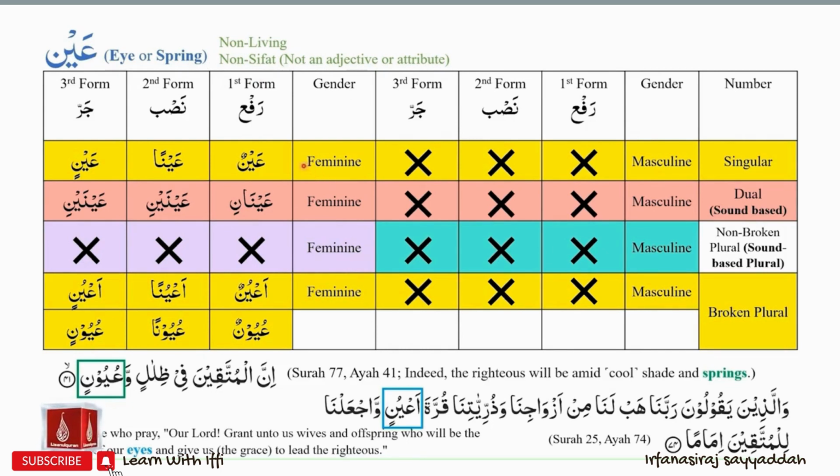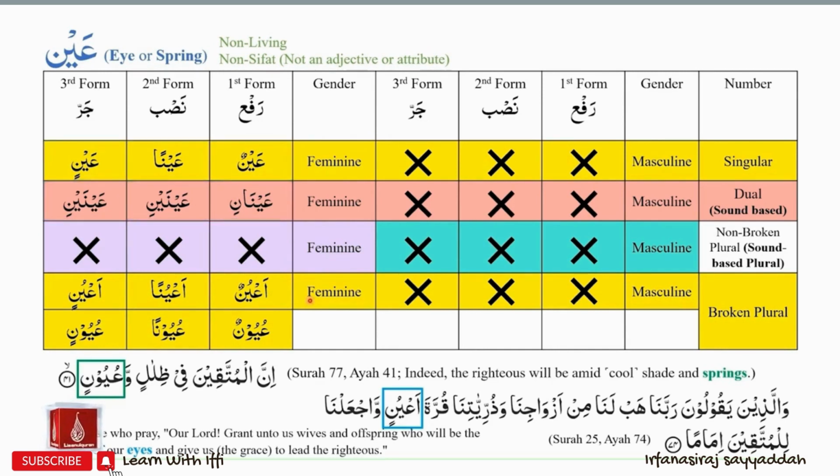On the singular pattern, ism ain will be ainun, ainan, ainin. On the dual pattern, we will have ainani, ainaini, ainaini. The broken plural forms of ain depend on the meaning of the word.